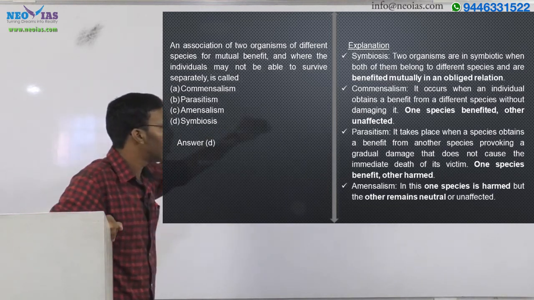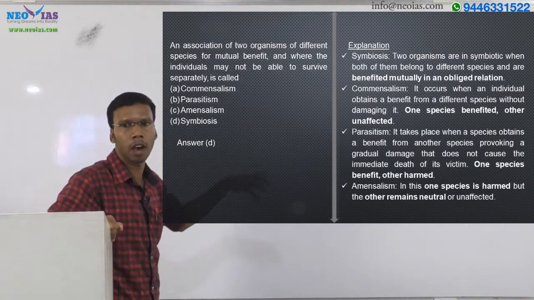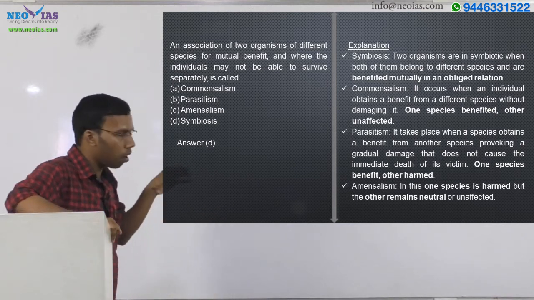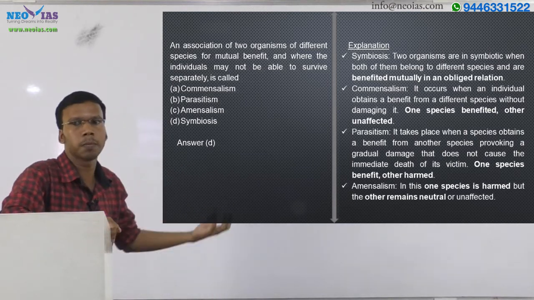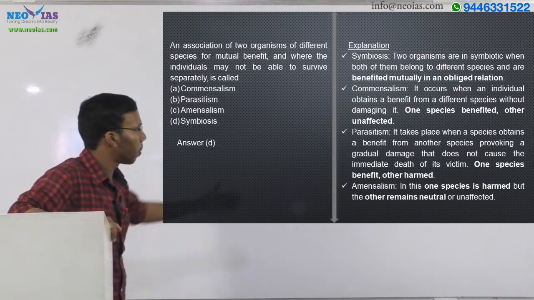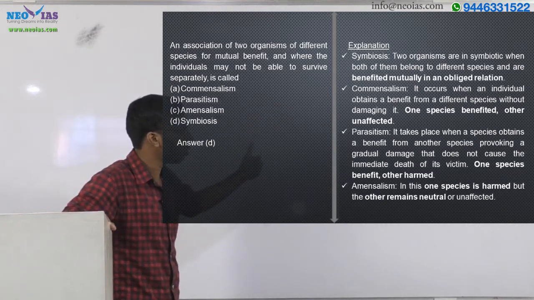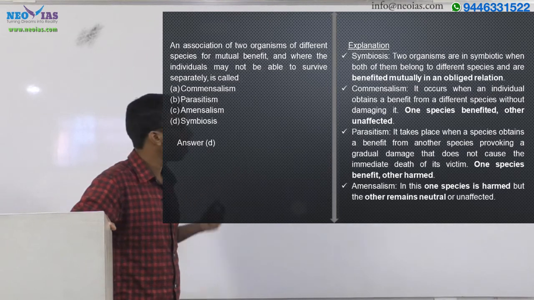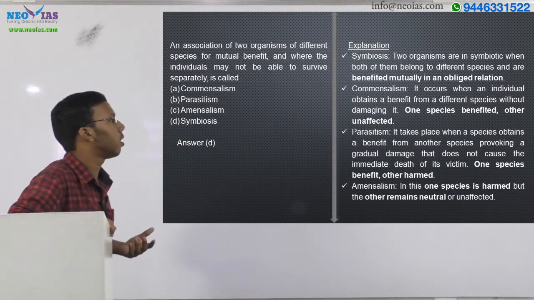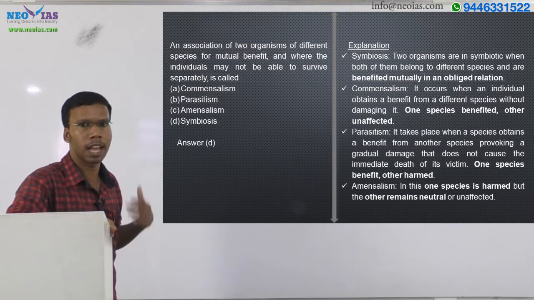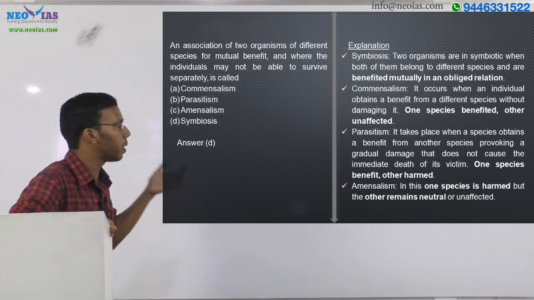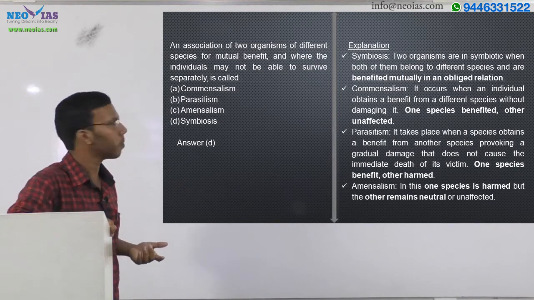So one species benefits and the other species is harmed, because that species is taking nutrients from the other species. Parasitism takes place when a species obtains a benefit from another species, provoking a gradual damage that does not cause the immediate death of its victim. Gradual death will be there. So one species benefits and the other is harmed.